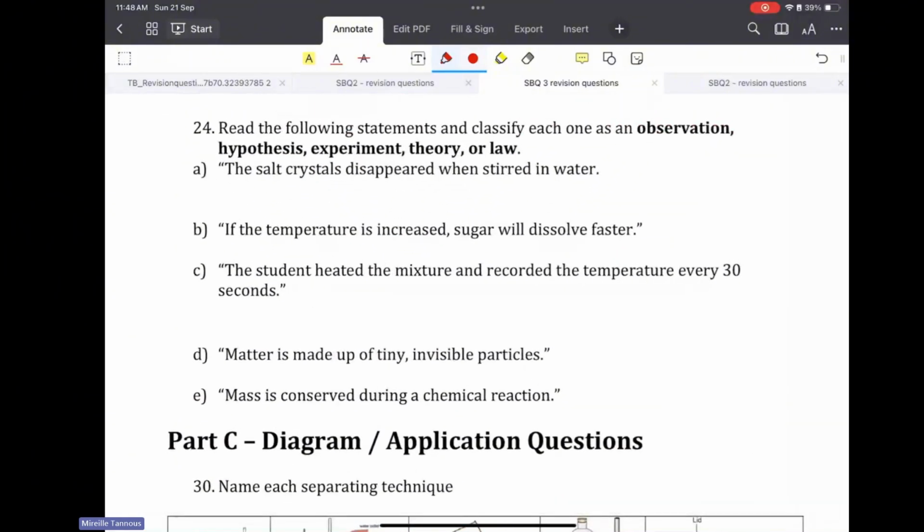Here's another example. Again: observation, hypothesis, experiment, theory, law. Let's look for the guess, the hypothesis. If the temperature is increased, sugar will dissolve faster. That's the hypothesis. Now let's look for an experiment or step, something that shows me I am doing an experiment.